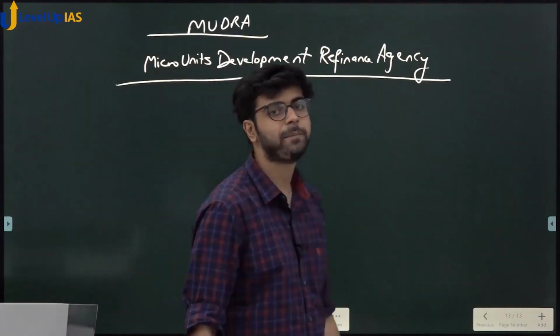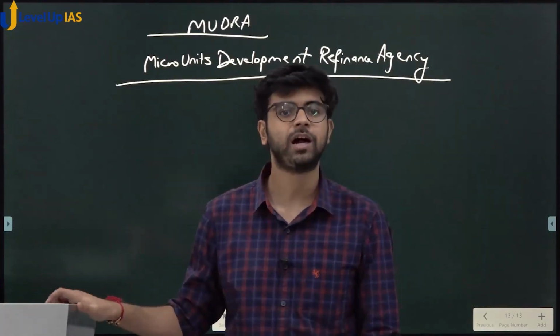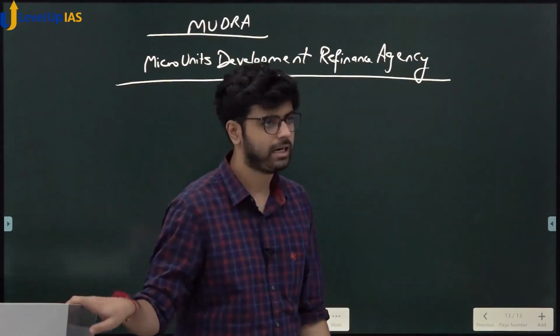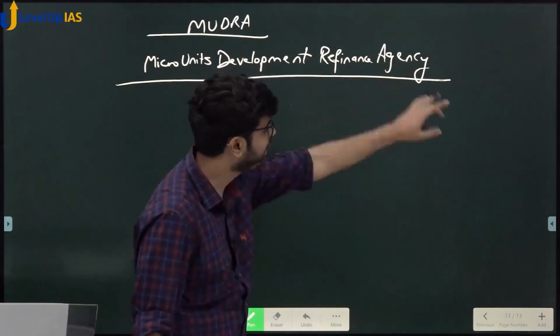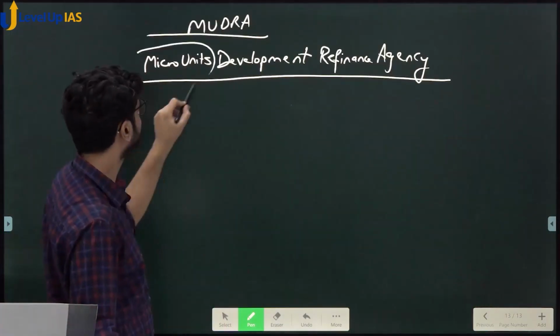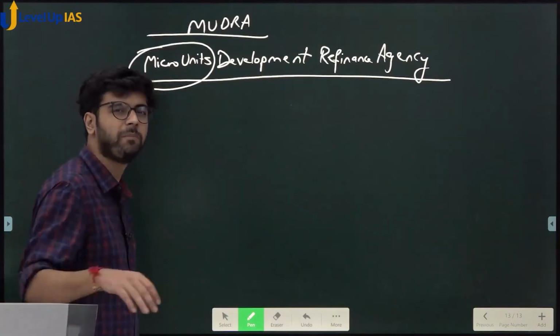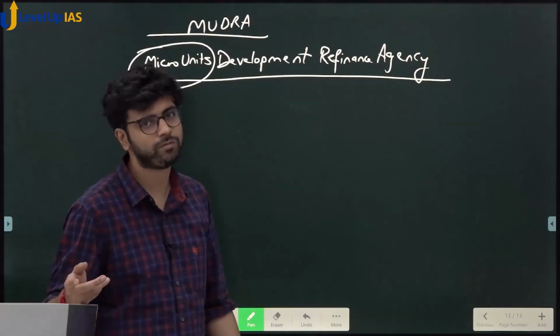It's a reinvestment bank. It is a refinance agency. It is a development bank. SIDBI, Mudra, NHB. Remember? Remember in banking chapter, in the end, we had written somewhere here. Yes or no? See this. What do you mean by micro units? Small businesses. Small village level, small household businesses.